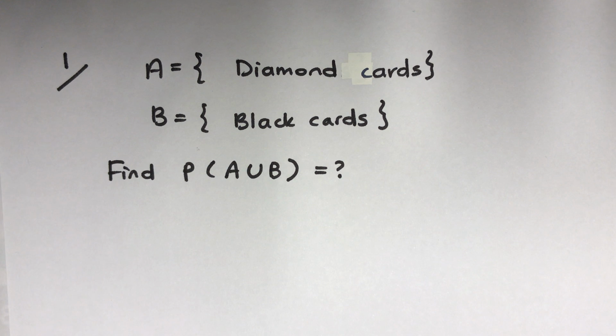A is all the diamond cards, which is 13, because there are 4 suits and each one is 13 cards. 13 times 4 is 52. Then event B is black cards. The cards are either red or black, so half of them are black and half are red.